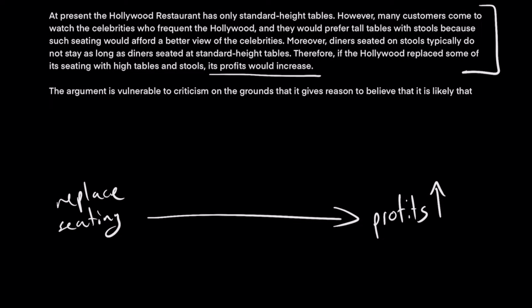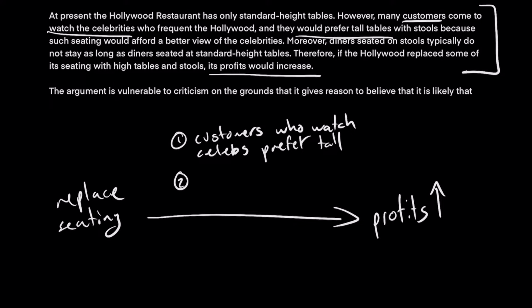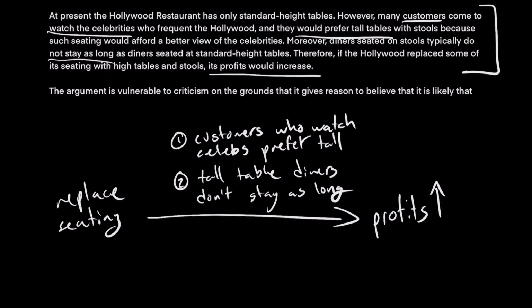profits. And the reasons it gives for this relationship is firstly, the customers who like to watch the celebrities would prefer those tables. And then two, it's saying that diners seated on stools typically do not stay as long as diners seated on standard height tables. So first we need to understand this argument, right? We need to understand why this makes sense.